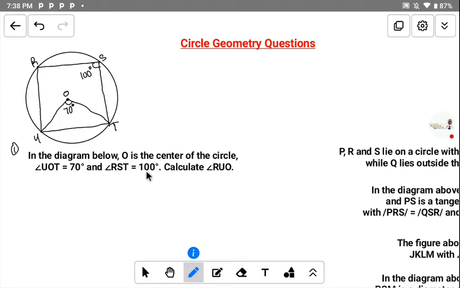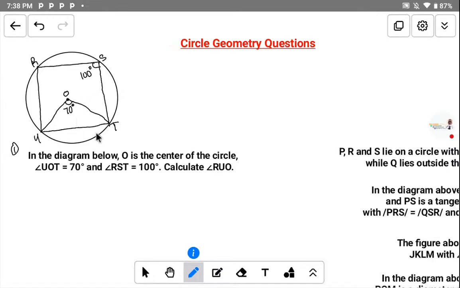Now the question has to find what? The question has to calculate the angle RUO. So we're trying to calculate the angle RUO. Now, where is our angle RUO? How do you identify that?